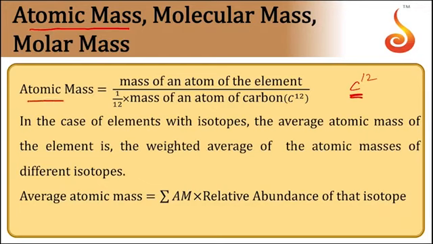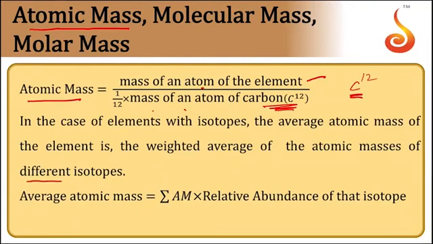Mathematically, that can be given as atomic mass is equal to the mass of an atom of the element divided by 1/12 of the mass of the atom of carbon 12. Nothing but with reference to carbon 12, we express atomic mass.